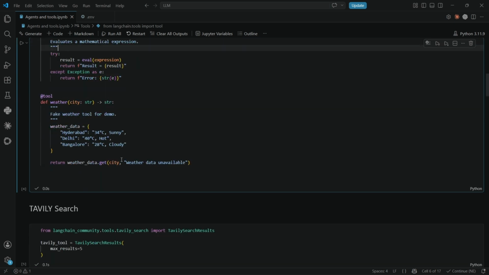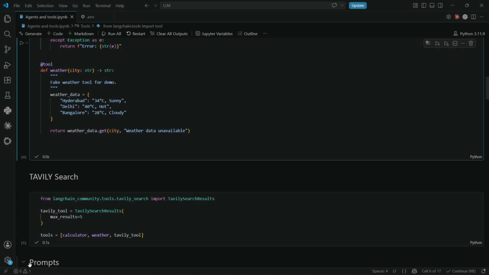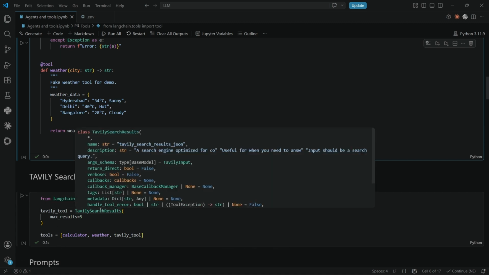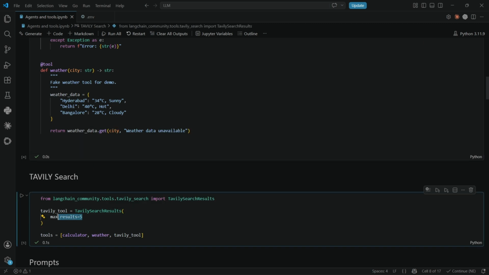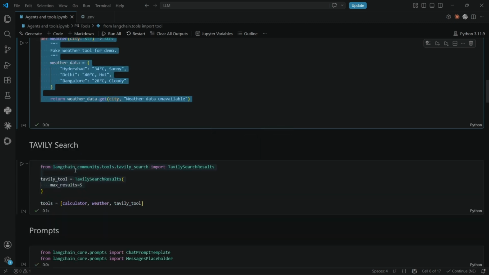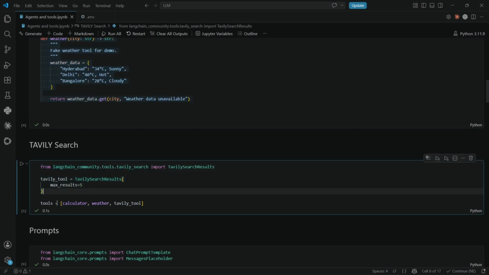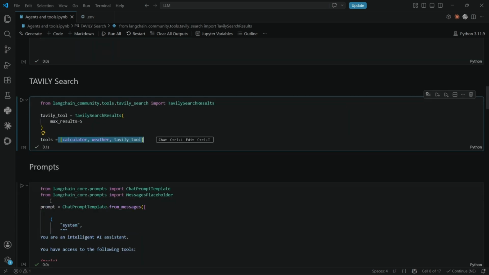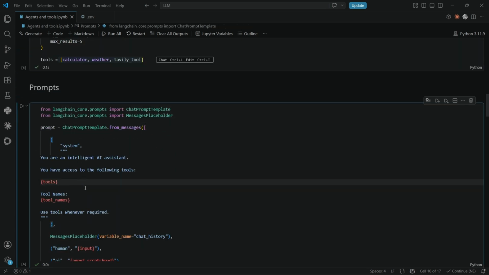And these two are the user-defined and the predefined Tavily search tools. We are using the Tavily search results, taking a maximum of 5 results and choosing which one is better from the 5. That is about the predefined and the user-defined tools. I hope you get a better understanding of user-defined and predefined tools. And I'm binding all the tools into a list called tools, and getting into the prompts.